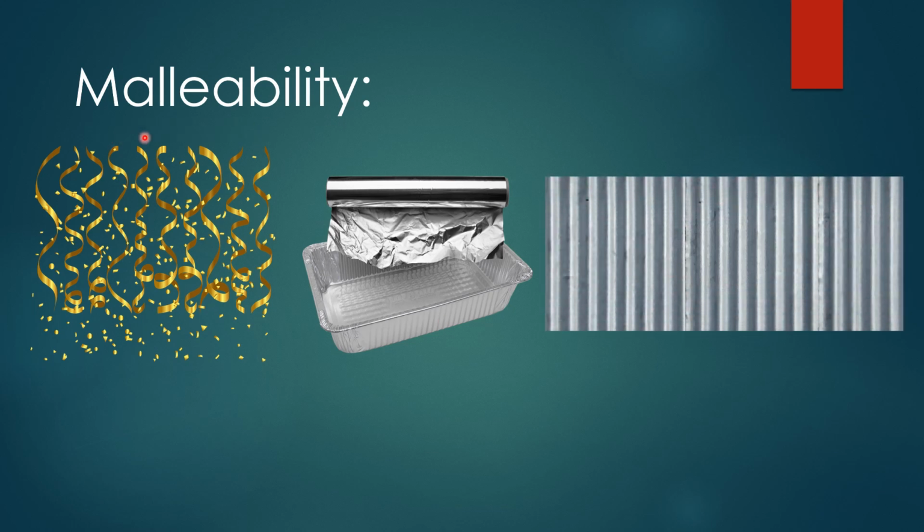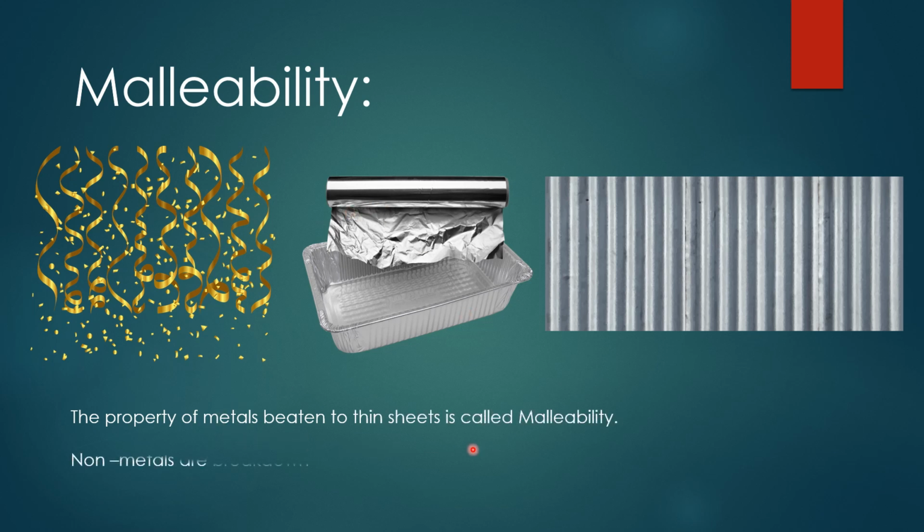What do you mean by malleability? The property of metals to be beaten into thin sheets by hammering is called malleability.